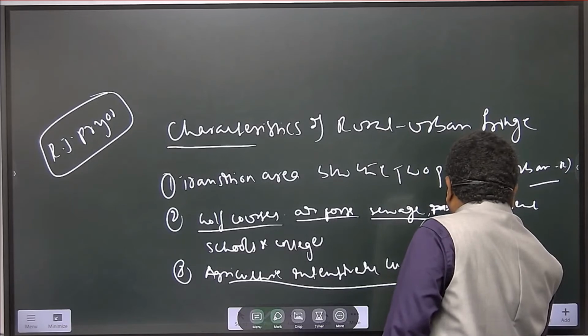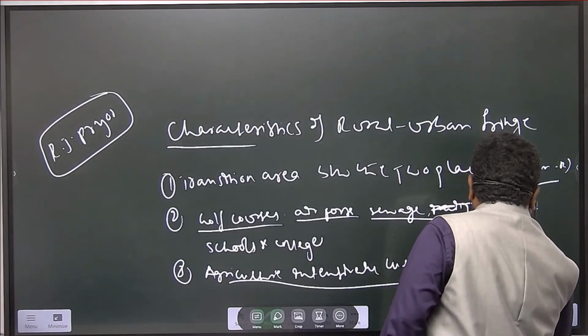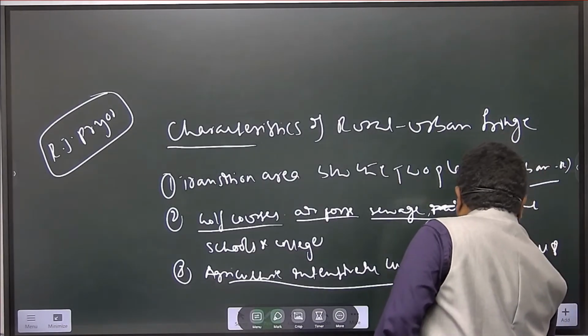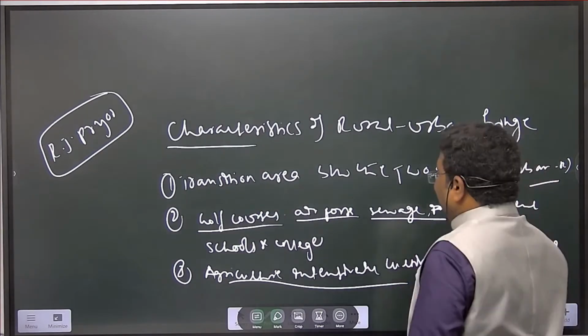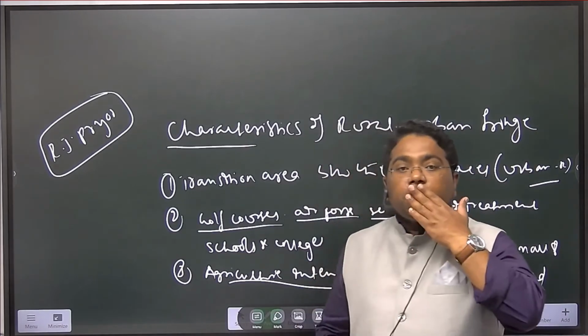And land is small and fragmented area, right? Small and fragmented area is present.